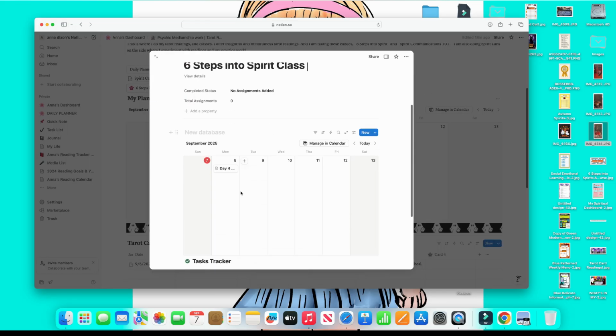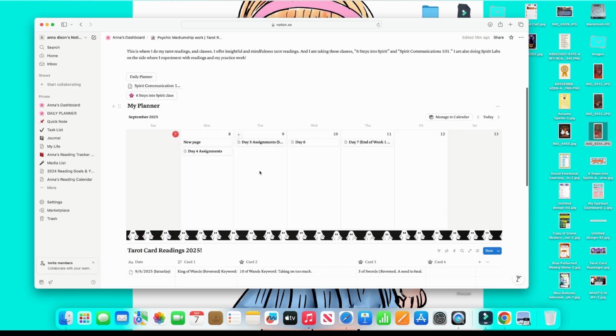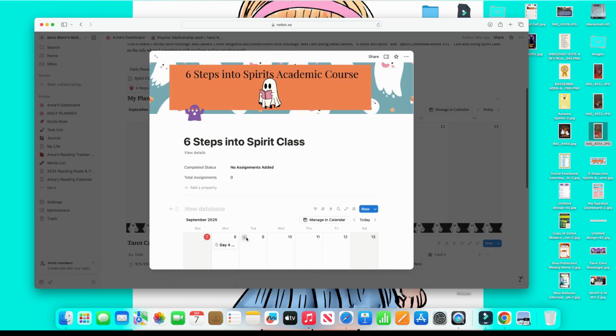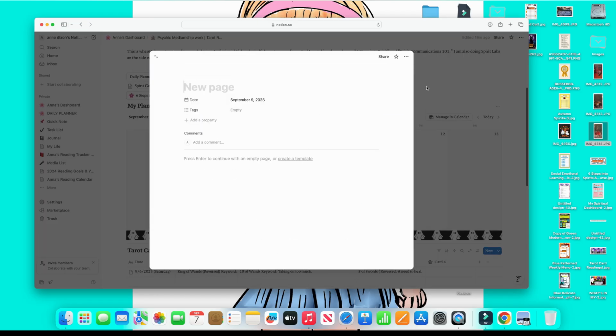But here's where I moved to 6 steps in the spirit class. I moved the calendars into that class, and I was trying to figure out how to do that, and I just copied and pasted. Easy as that, and that's what I did here.